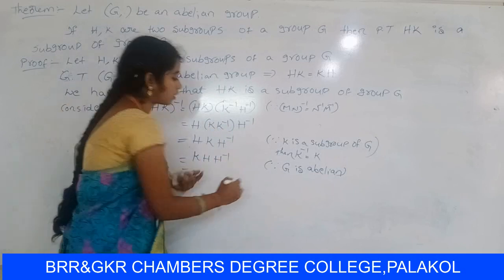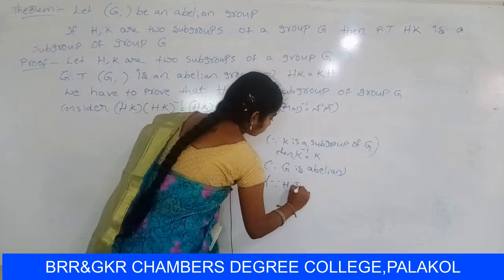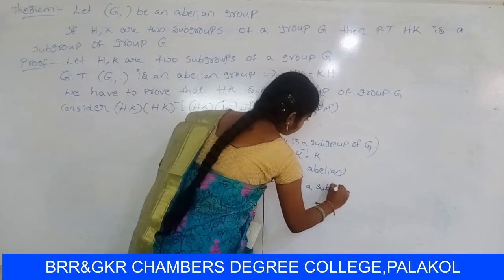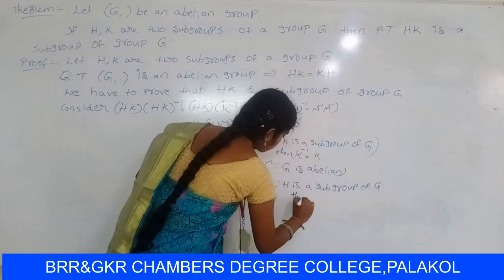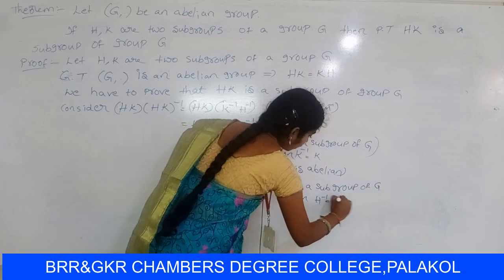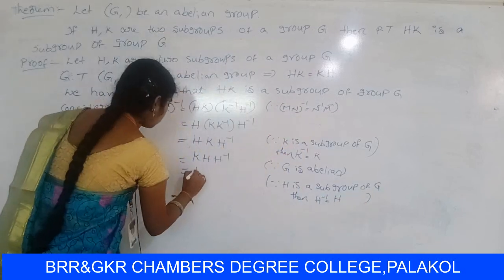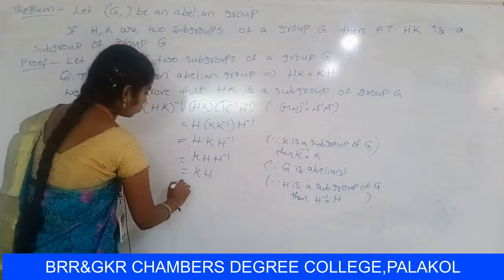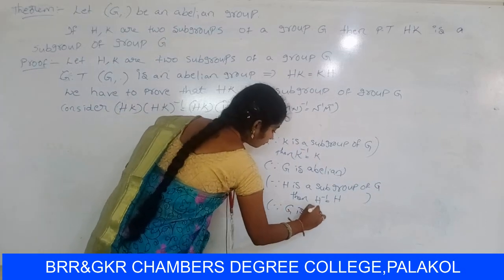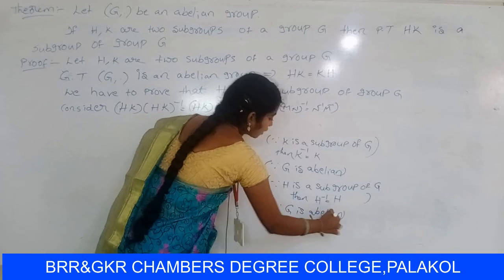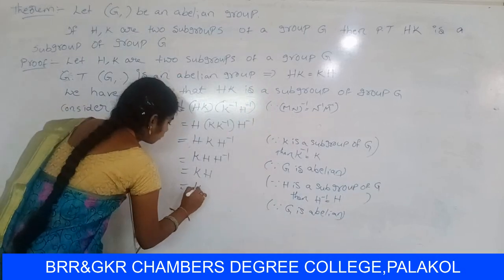So already you know that H is a subgroup of group Z, then H inverse equal to H. So K into H. So KH can be written as, already you know that Z is abelian, that means HK equal to KH.